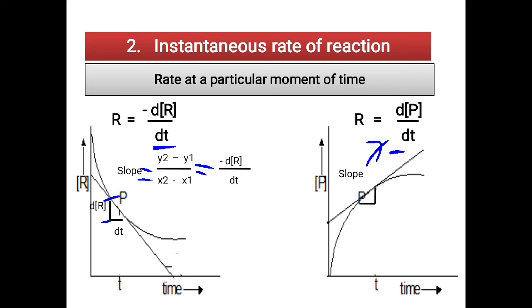You can directly draw a tangent and then drop a line for a particular period of time and measure what the concentration is at that time. That can also be done. But if you want to measure the change in time, then you will get the change in the concentration of the product. For an instant of time also you can measure. In that case you just drop a straight line and for that line you measure how much is the concentration of the product. So that can be done in both cases.